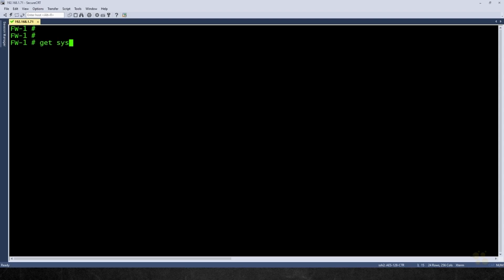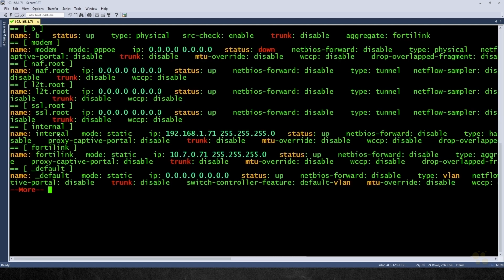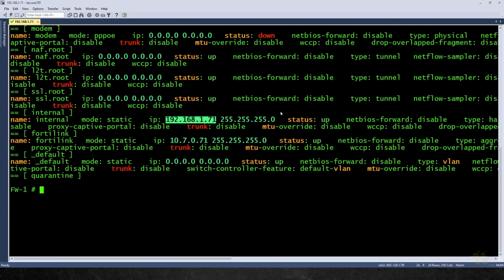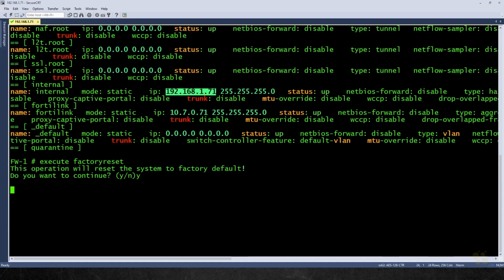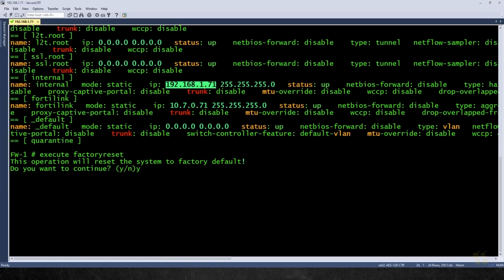So here's Firewall 1. Let's just do a quick get system interface. And currently, on its logical internal interface, it has the IP address of 192.168.1.71. That's currently where I'm connected. So let's go ahead and do a factory reset. We'll do an execute factory reset. And on this platform, it's going to come back up with the IP address of .99. And we'll just do a quick initial config, and then we'll have a good starting point regarding this firewall.